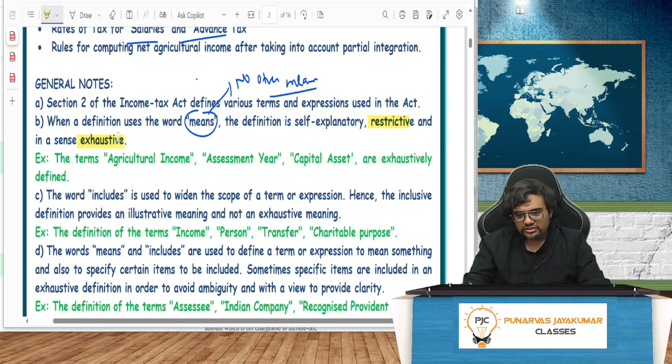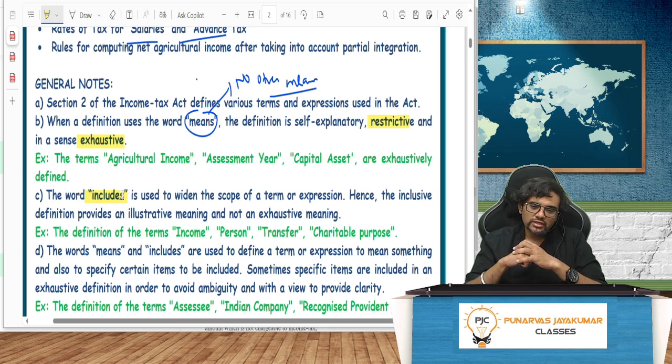On the other hand, if I use the word "includes", that is used to what? Widen the scope of the term or expression. So if I say income includes, then they'll give everything else. Income includes, so many things are there. Person includes. Whenever I tell you who's a person, you will probably think, okay, maybe an individual. But they have increased the scope by saying person includes many things. Is God a person? Tirupati Devasthanam, is it a person? We need to see that.